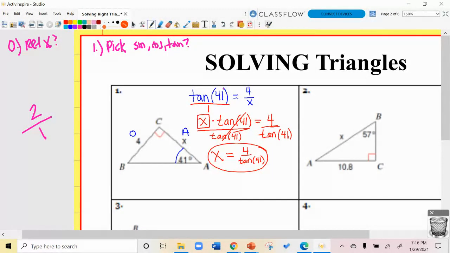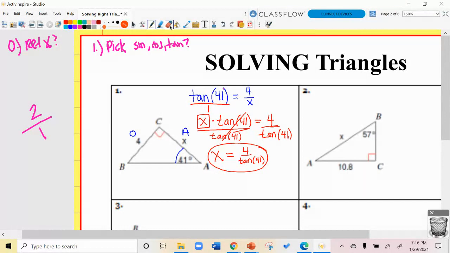This may seem unnatural to you because you're thinking, I'm dividing by a word. You're not. The tangent of 41 is a number. It's not rational. It's going to give you a crazy decimal when you put it in your calculator. But I now have that x equals 4 over the tangent of 41. And I could stop there.